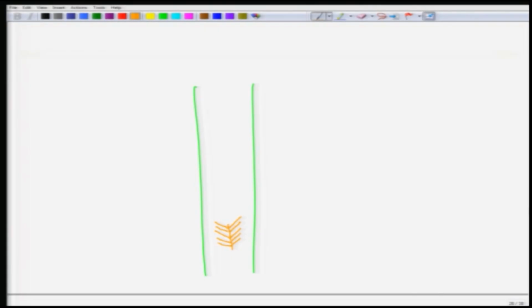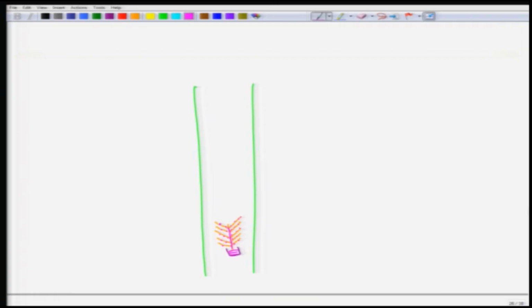You are making these cuts to the trees, and it will give out certain exudates, because that is a defense mechanism of this tree: to protect itself it gives out this exudate. This exudate flows through this channel, and you can attach a cup here, and the exudate will come and collect here.